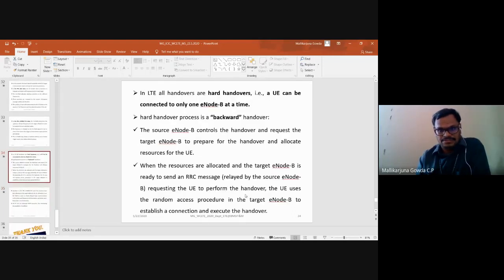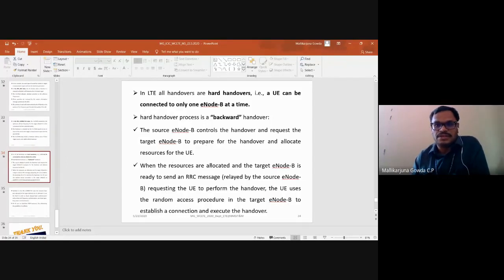Then, as I said, in case of LTE the handovers are hard handovers. Hard handover means the user equipment can be connected to only one ENB at a time. And this hard handover is a backward process, meaning the source ENB will control the handover and request the target ENB to prepare for the handover and allocate the resources for the user equipment. Why is it called a backward process? Because it will not be known to the user.